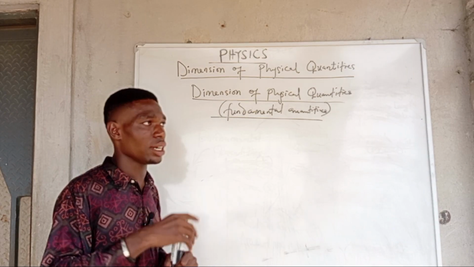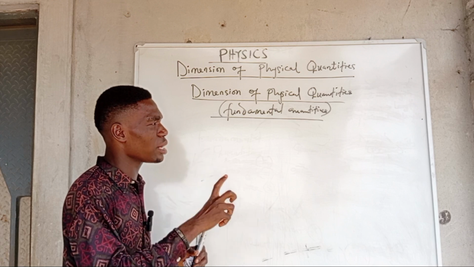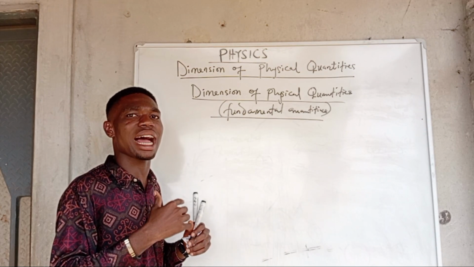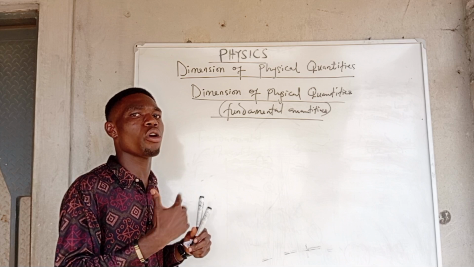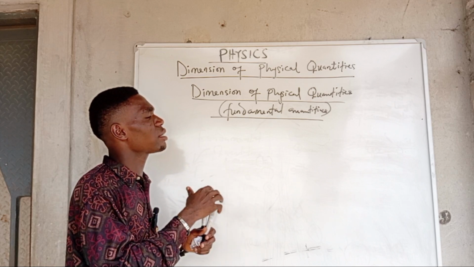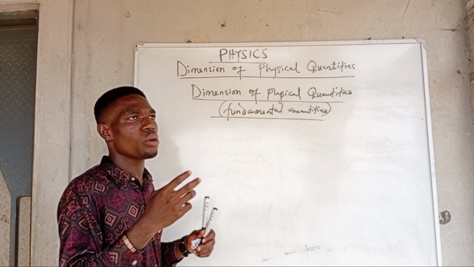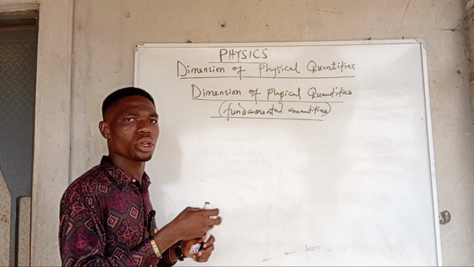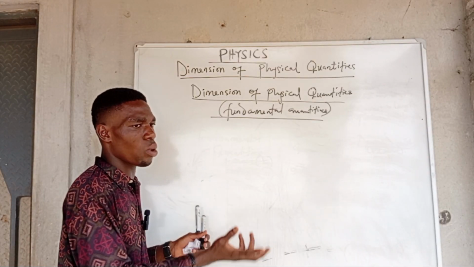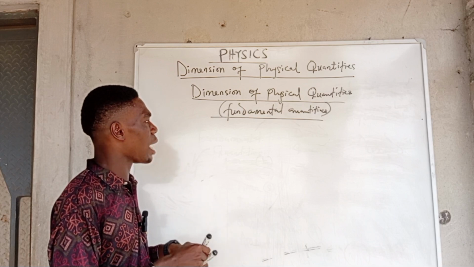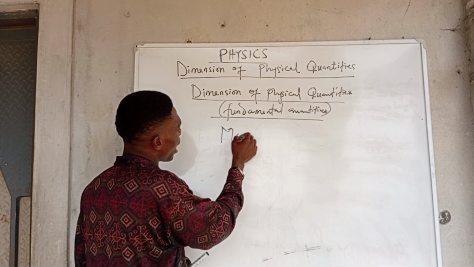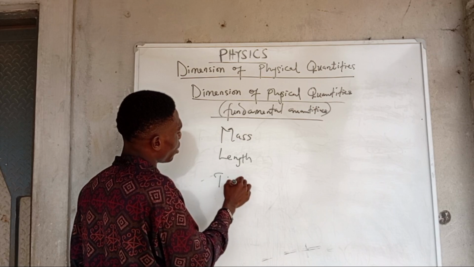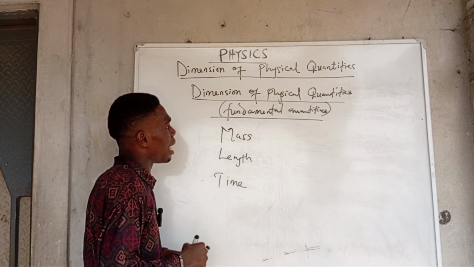Even though we have seven, there are three most basic ones. This is because these quantities are used more often in physics and in calculations. Most of the time, problems that you come across will be featuring these three quantities. They are always there, and they are what? Mass, length, and time.